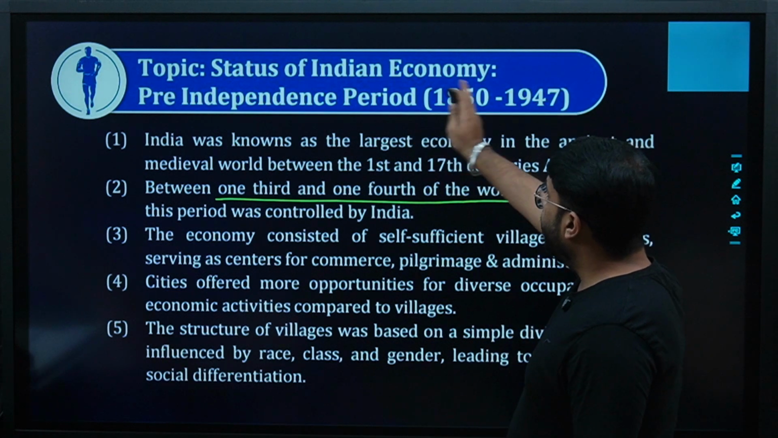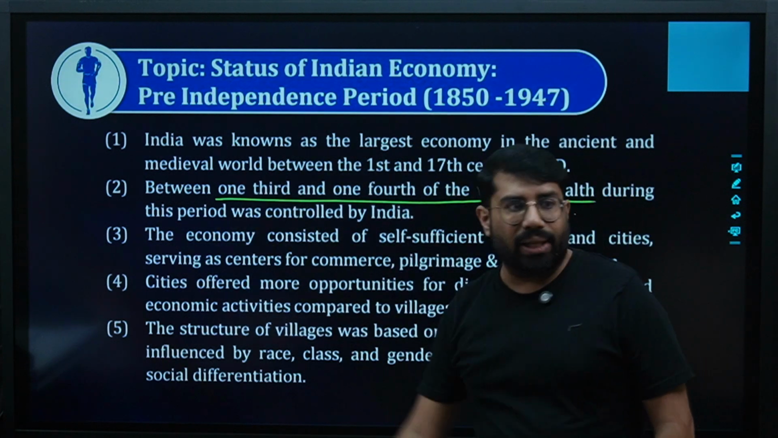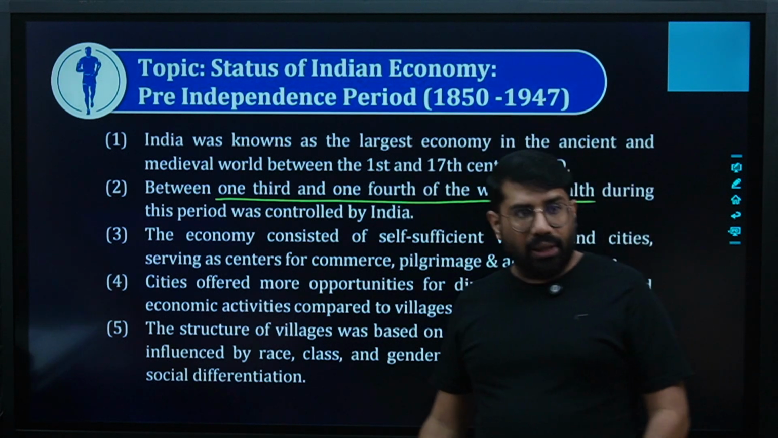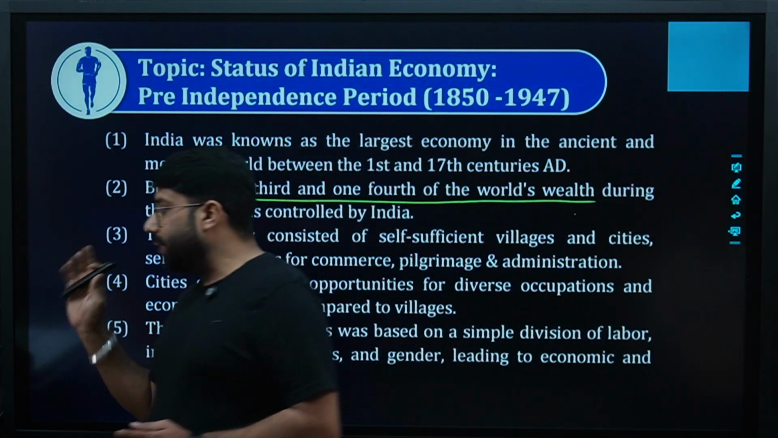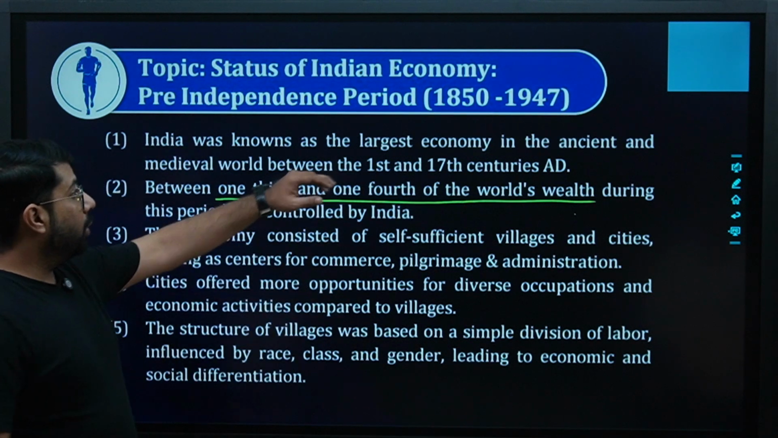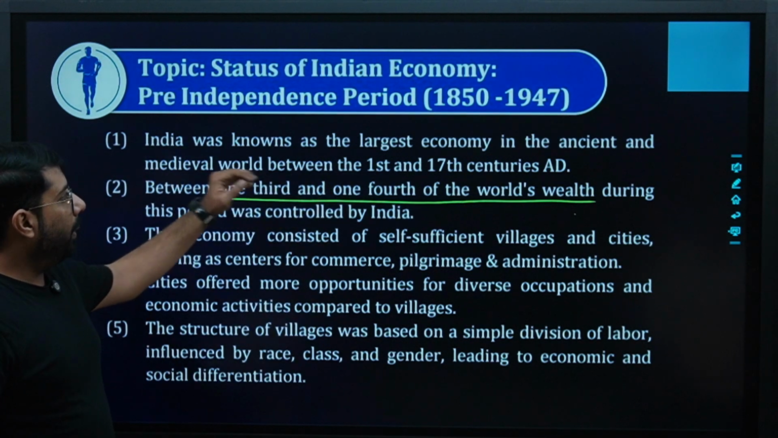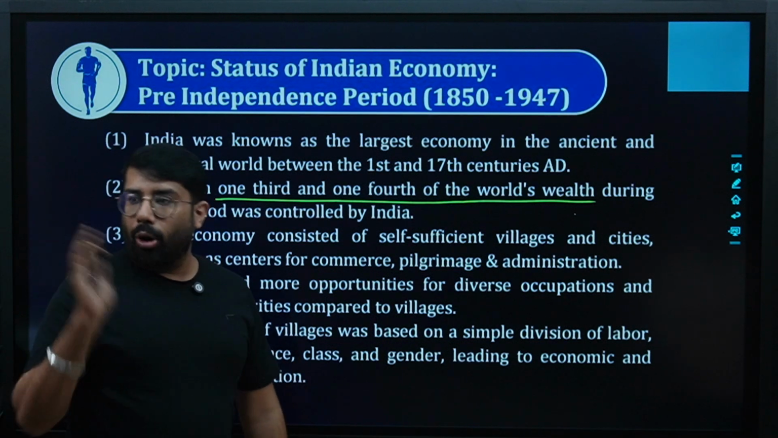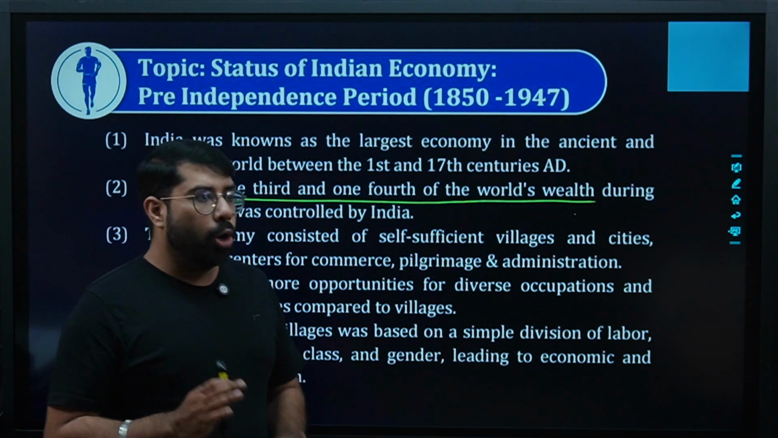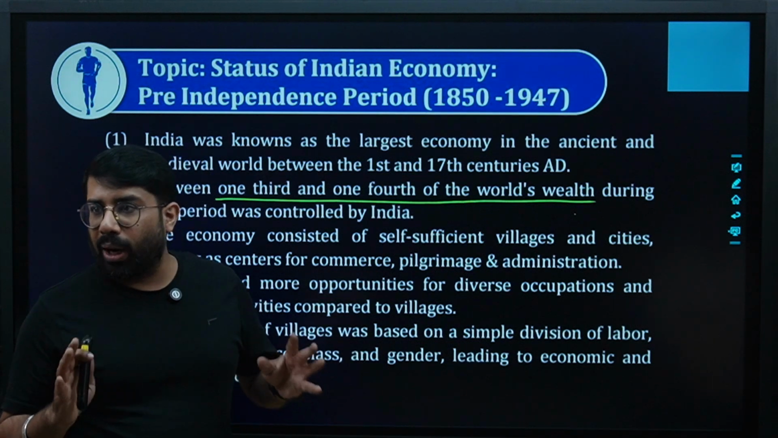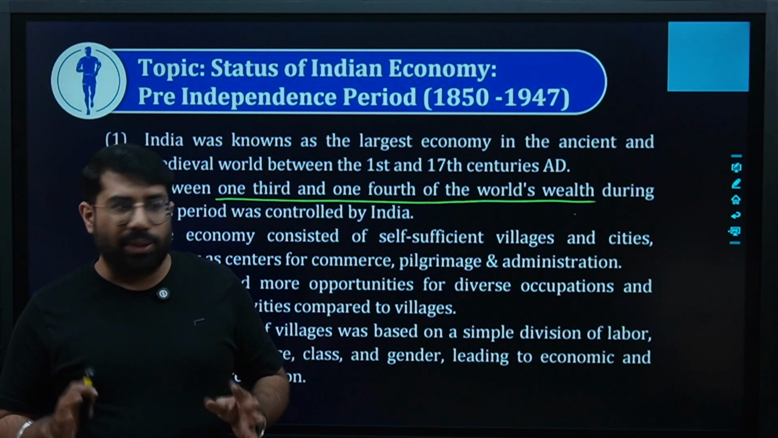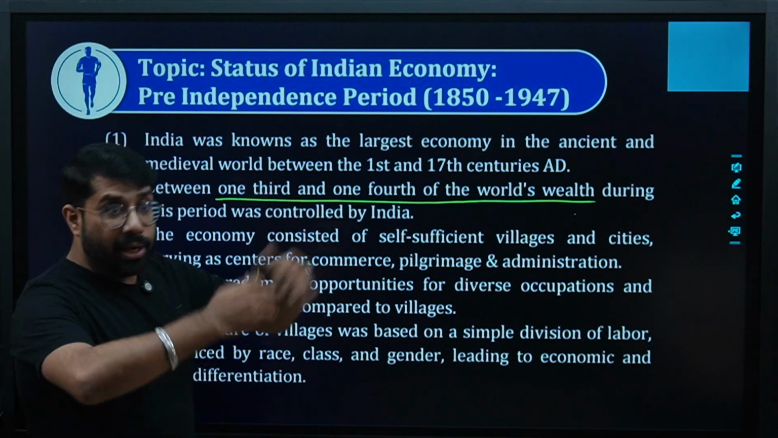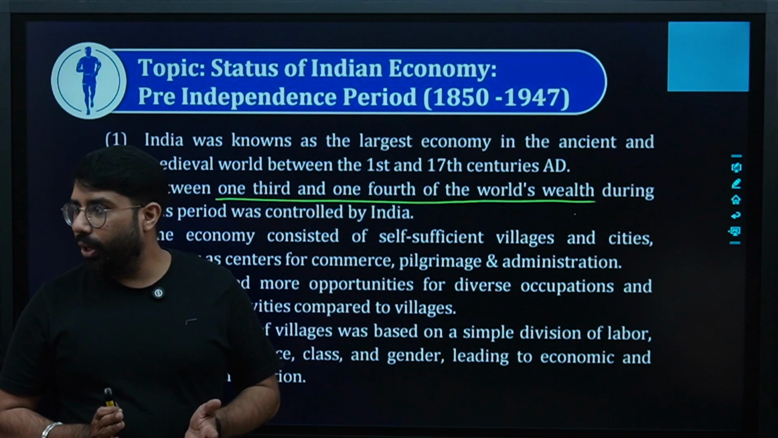What was the status of Indian economy in the pre-independence era? That is 1850 to 1947. Understand what India was all about. So it says India was known as the largest economy in the ancient and medieval world between the 1st and 17th centuries AD. If you get a chance to see the old map of India, you will see that India was so vast a country that you cannot imagine. It was known for the area covered, the largest economy.